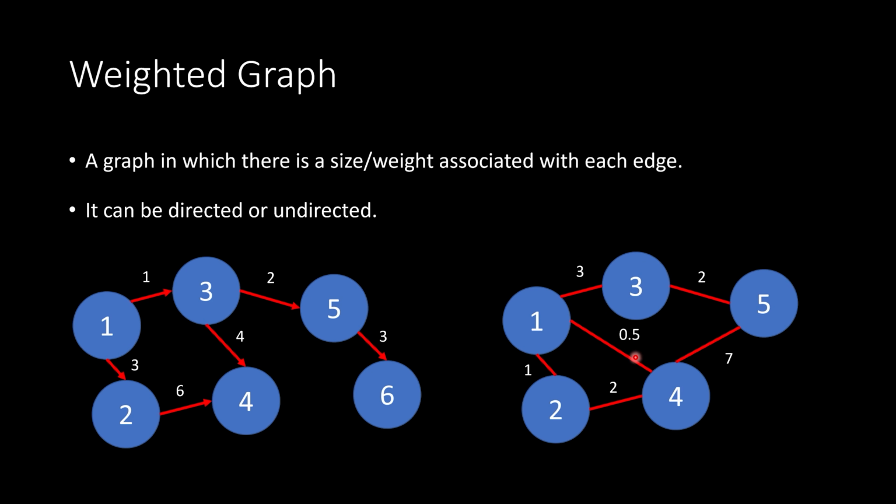That's completely fine. Typically, when we draw the graphs, we just label them here. We don't try to make them actually to scale with what the weights of the edges are. Hopefully that's making sense: unweighted, no labels on the edges. Weighted, we have these labels or sizes/weights on each of our edges.